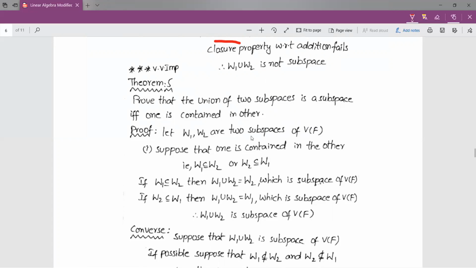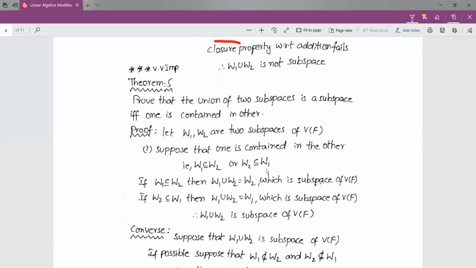Let W1, W2 be two subspaces of the vector space V(F). As this is an if and only if theorem, we have to suppose one condition first. Here I am supposing that one is contained in the other, that is, either W1 is a subset of W2 or W2 is a subset of W1. Contained is nothing but subset. So I am supposing this condition first. Now I have to prove that the union of two subspaces is a subspace.